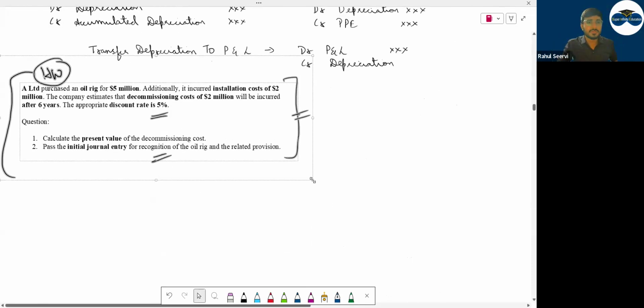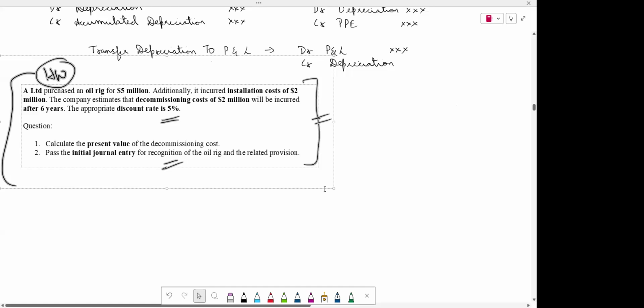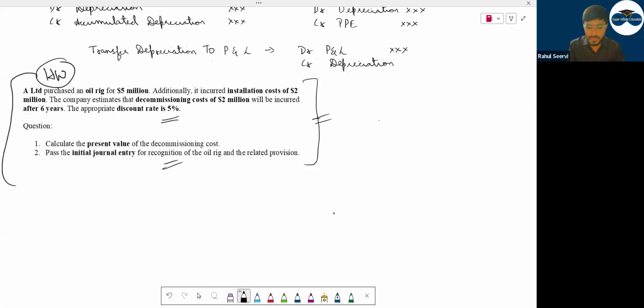Have you tried this? Priyanshi, clear beta? Discounting ka part? Yes, sir. Okay. Now, read this question as I had given this homework. Let's do this. A Limited purchased an oil rig for 5 million. The company is purchasing an oil rig for how much? $5 million. Additionally, it incurred installation cost of 2 million.